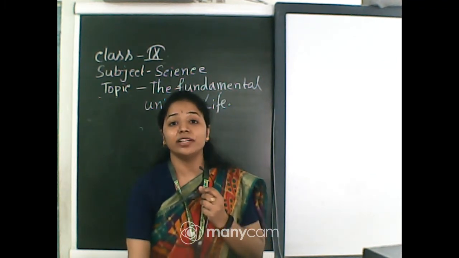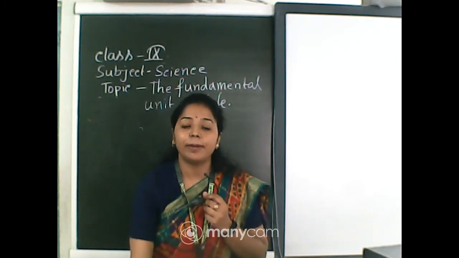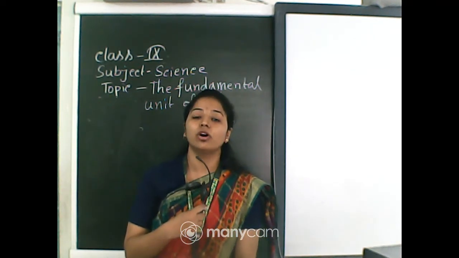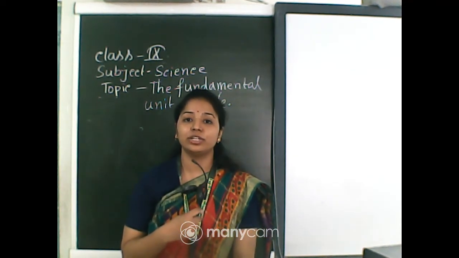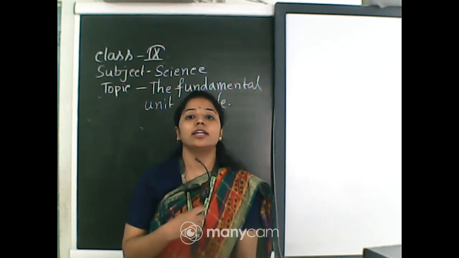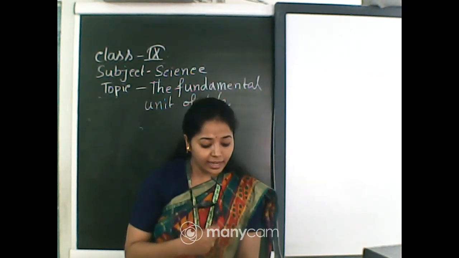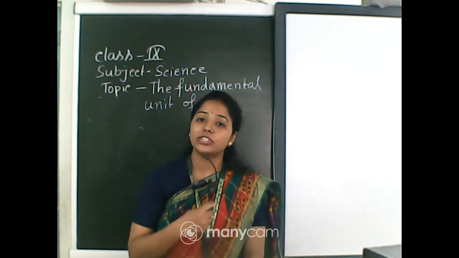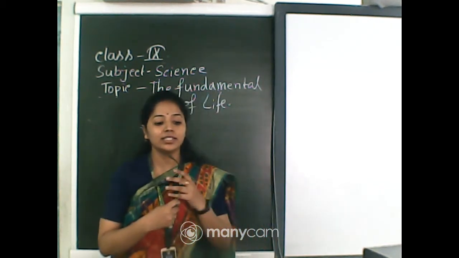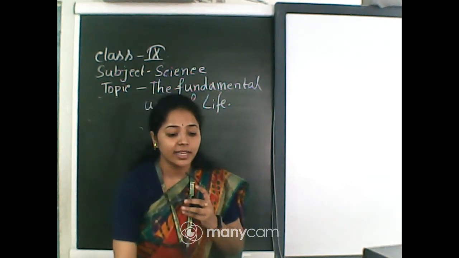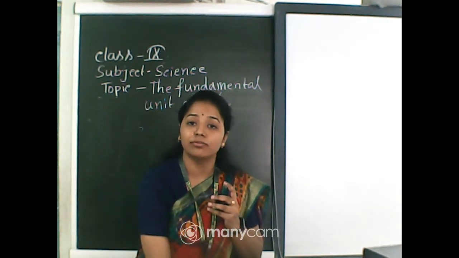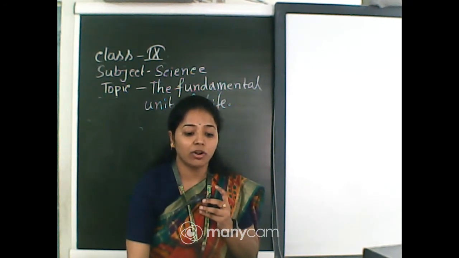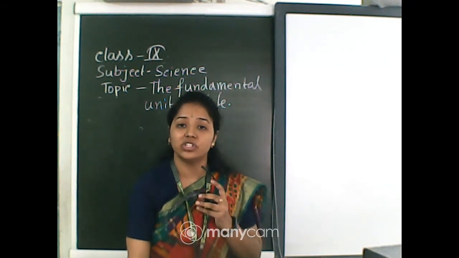After that, in 1855, another scientist, Rudolf Virchow, expanded the cell theory and told that all cells actually arise from pre-existing cells. So he suggested that all cells come from pre-existing cells, or cells that already exist in nature.